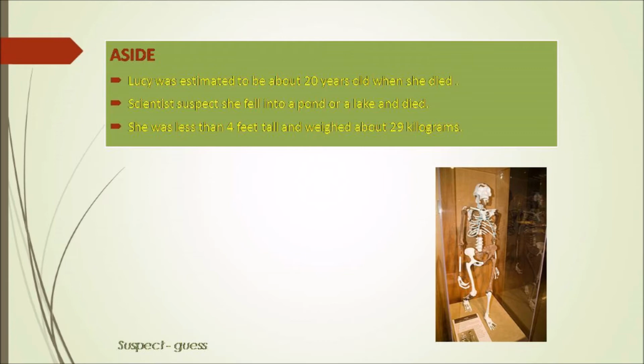Now let's have a short description on Lucy. So Lucy is the remains or the skeleton of a female body that was obtained in the year 1974 in Ethiopia, and this is considered to be the oldest human remains till date. Lucy was about 20 years when she died, and scientists suspect she fell into a pond or a lake and died. She was less than 4 feet tall and she weighed about 29 grams.